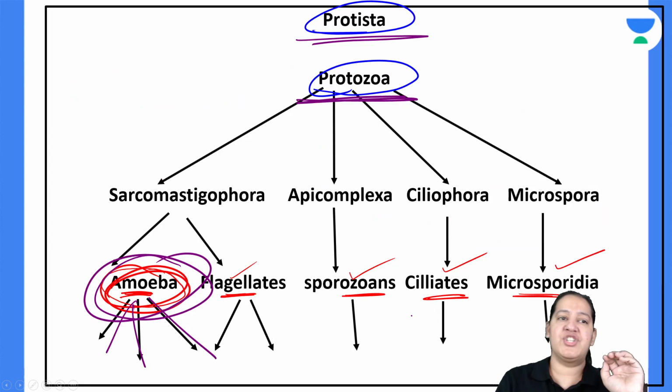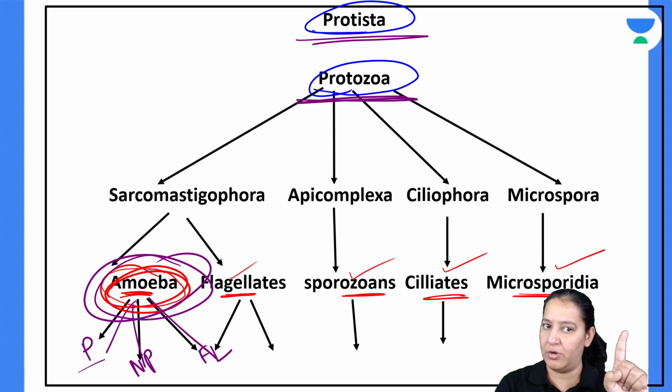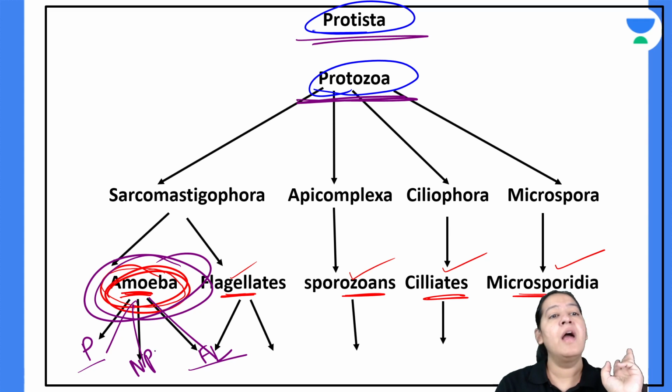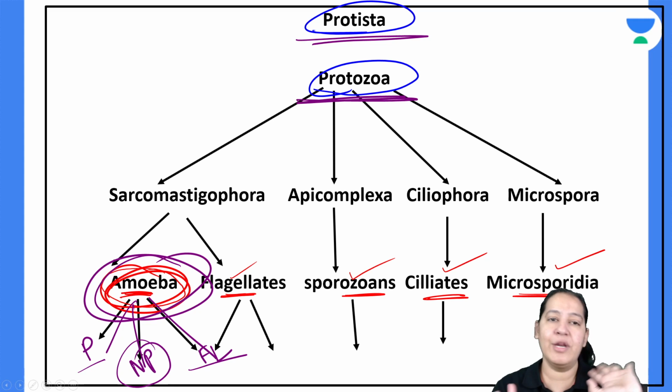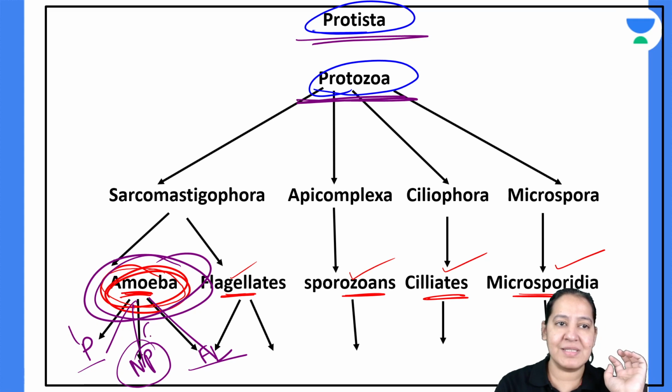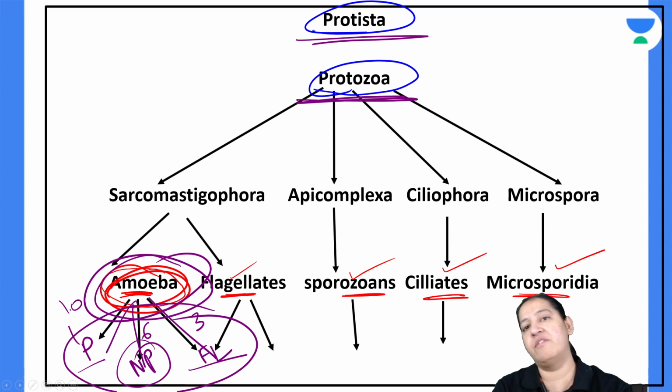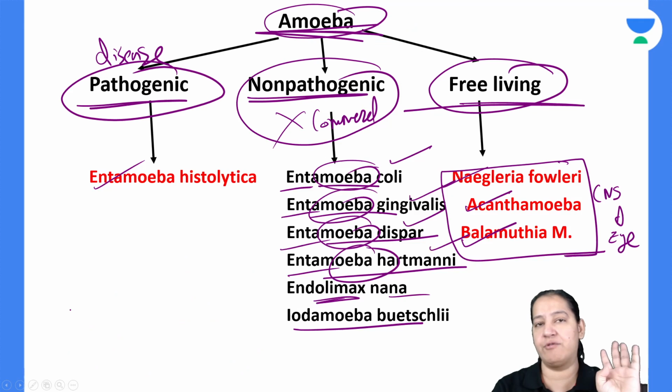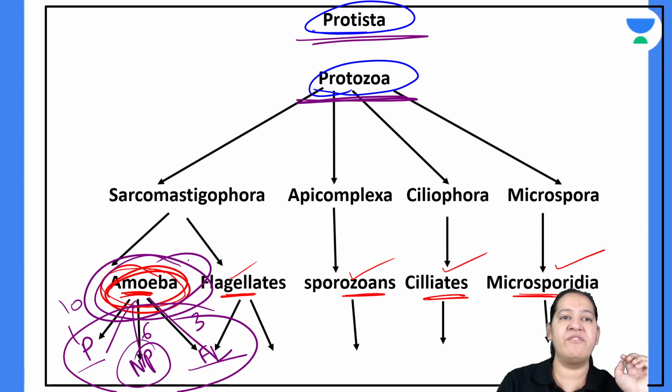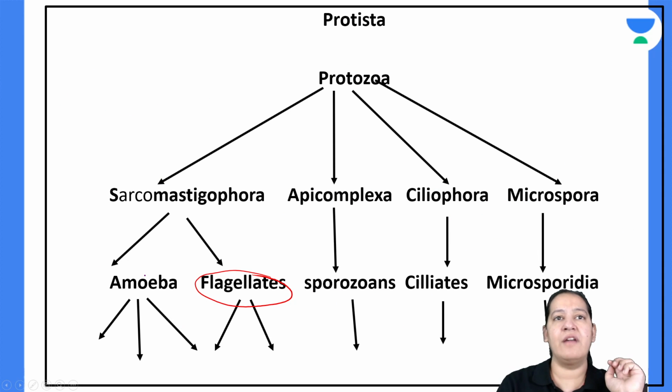So this is the classification of amoeba: pathogenic, non-pathogenic, free living. Pathogenic is only one, Entamoeba histolytica. Free living are 3, Naegleria fowleri, Acanthamoeba, Balamuthia, and non-pathogenic are 6 in number. You already know the names. So 1 plus 6 plus 3, total 10 amoebas in the world which you have to study. We are done with amoeba.